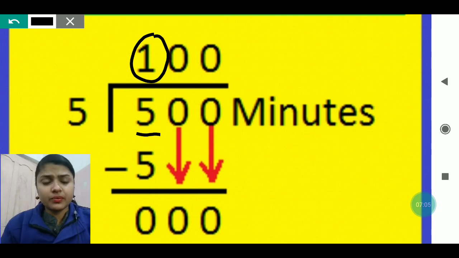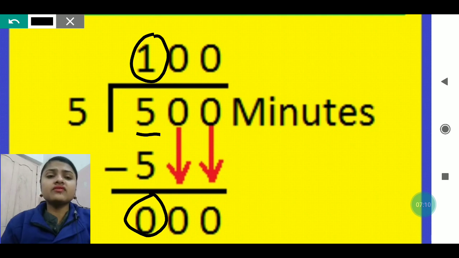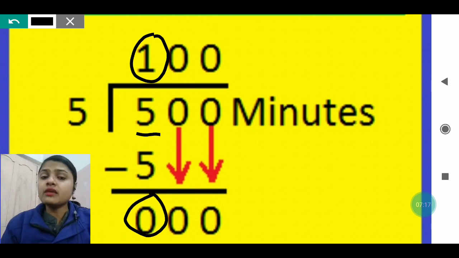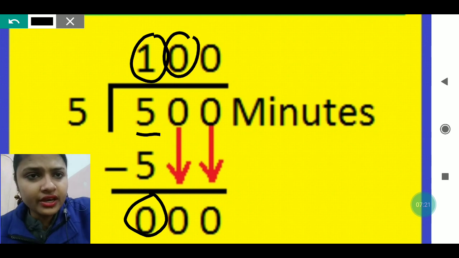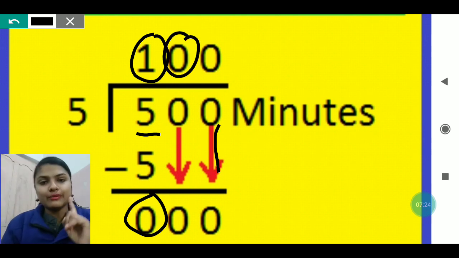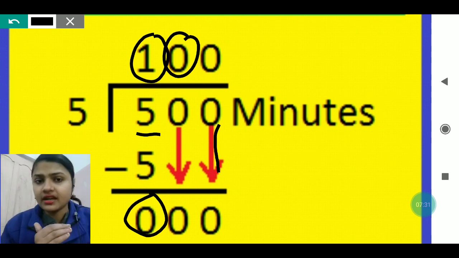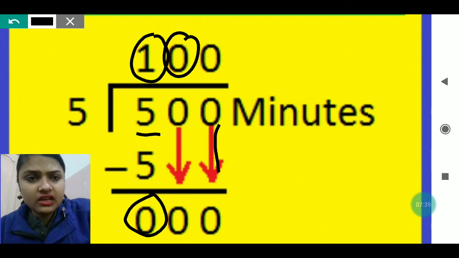After that we will subtract 5 minus 5 and get 0. After that we will take the 0 down. Right now we have learned the property of division, in which any number when 0 is divided by it will give 0 only. So we will write 0 here. Whenever we take any number down from the dividend place, we always use an arrow. That arrow indicates that we are taking this number down. Okay, and you have to give this arrow.